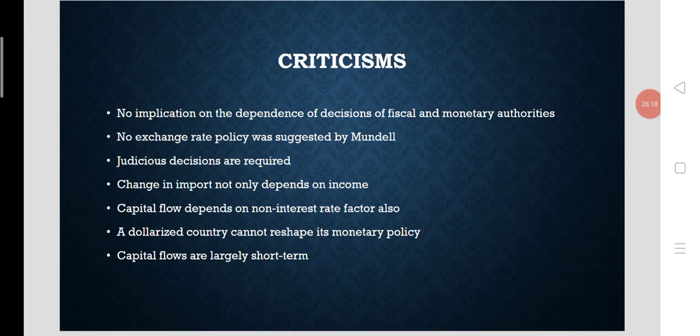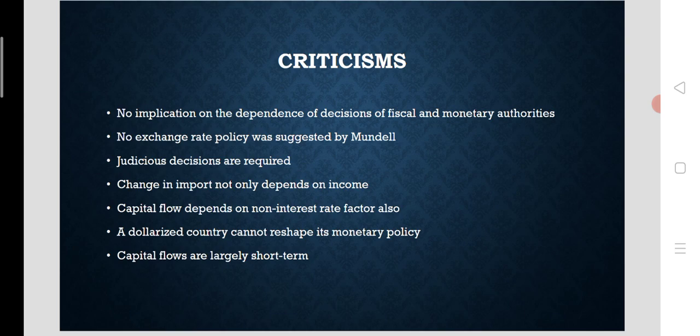So let's also look at some of the criticisms raised against the Mundell model of the assignment problem. No exchange rate policy was suggested by Mundell, as devaluation and revaluation are the direct exchange rate policies in the case of external sector imbalance.